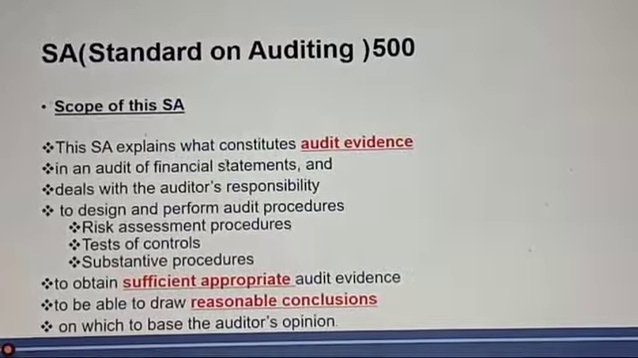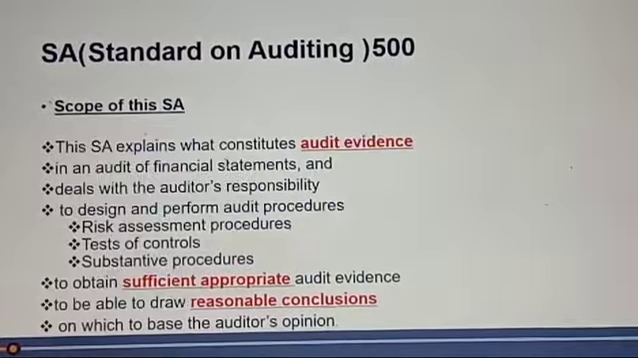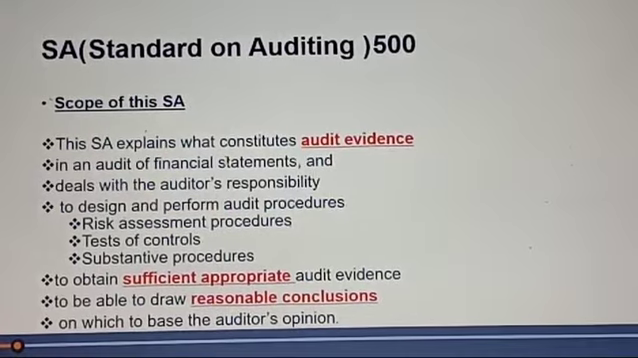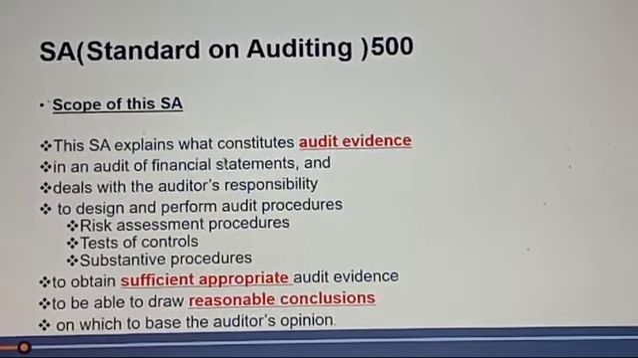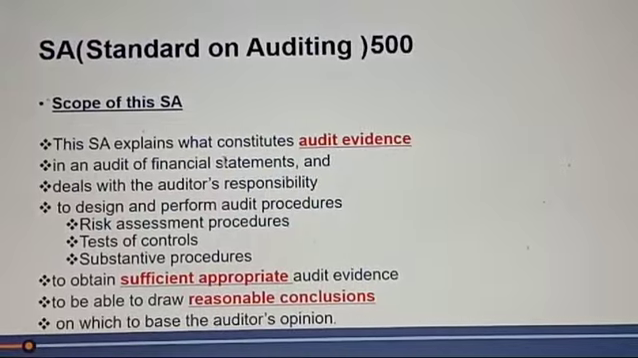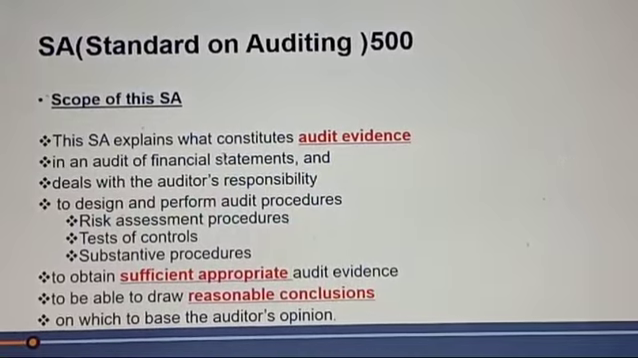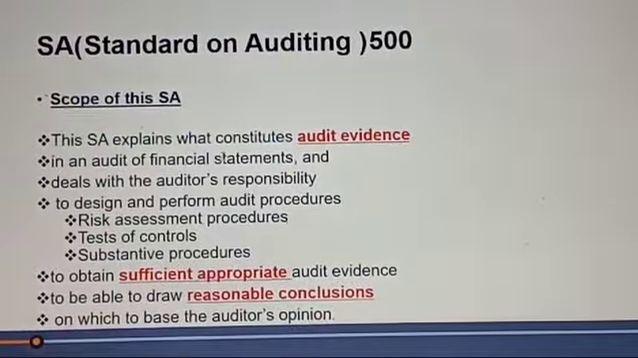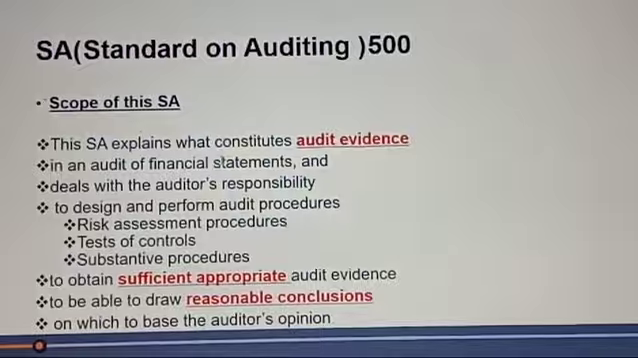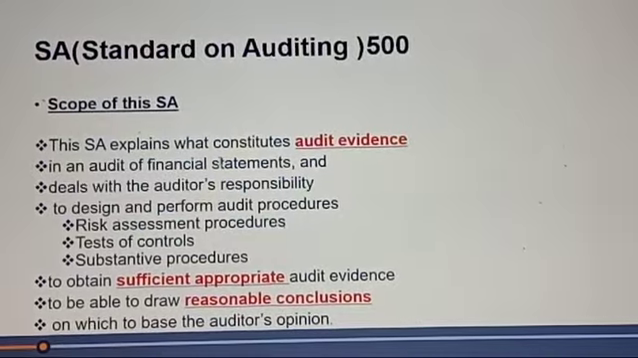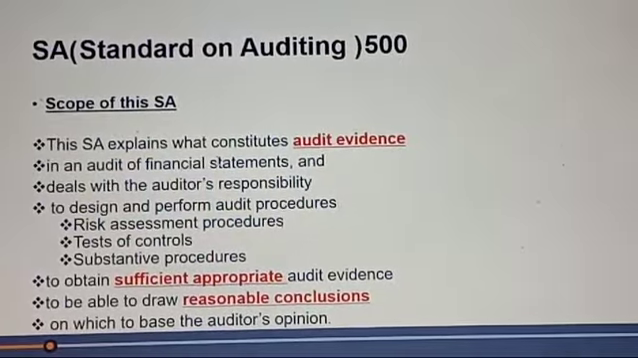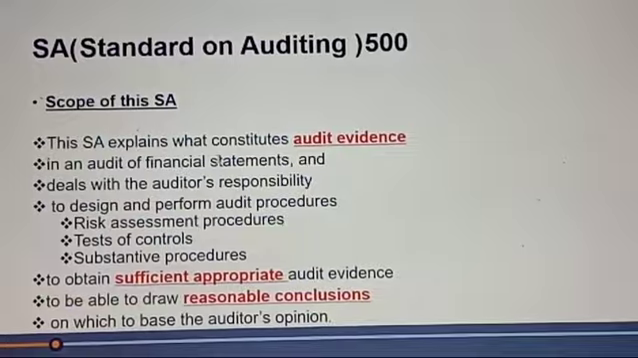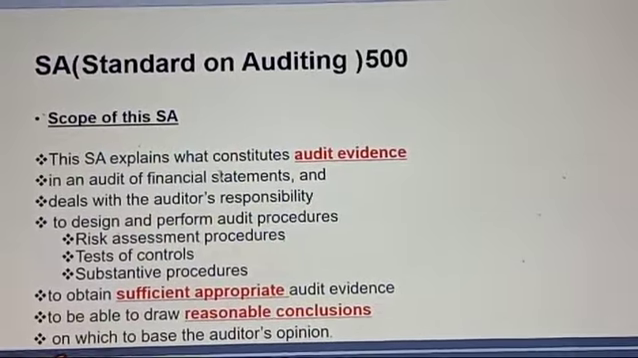So again, to repeat, the scope of this standard. Scope means what this standard will cover. This standard explains, first of all, what constitutes audit evidence. That means what is the meaning of audit evidence, why this evidence is required in an audit of financial statements, and it deals with the auditor's responsibility. Responsibility towards what? To design and perform audit procedures. Which kind of audit procedures? Risk assessment procedures, tests of control and substantive procedures, which are given in SA 315 and SA 330.